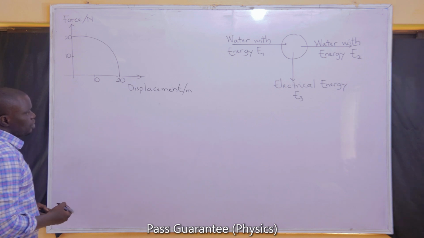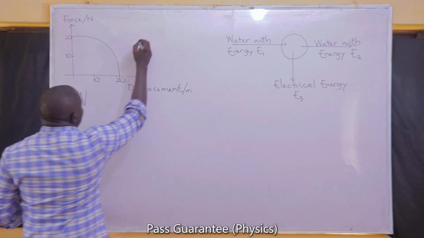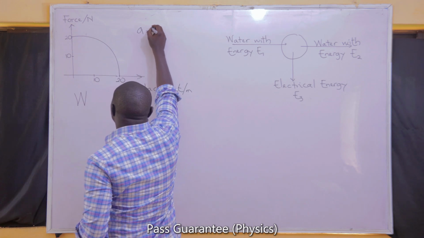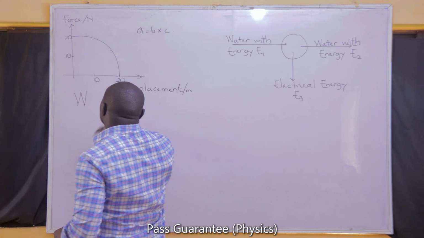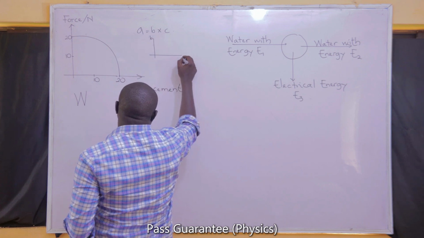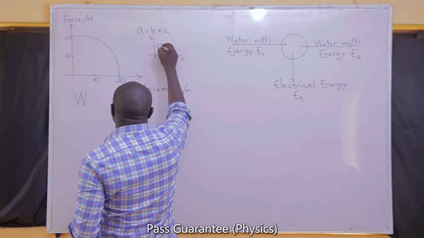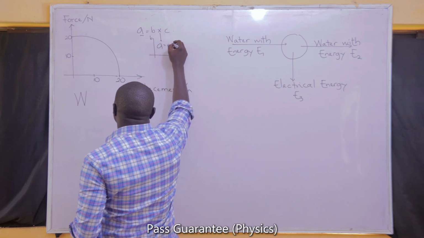Mind you, I told you in one of our previous classes that if a quantity can be obtained by the simple multiplication of two other quantities, then when one is plotted against the other, that quantity, their multiplication, becomes the area.